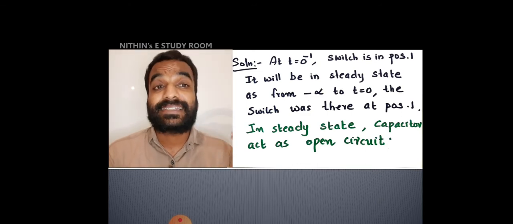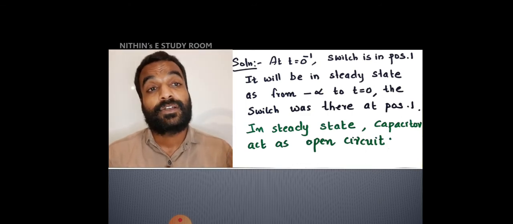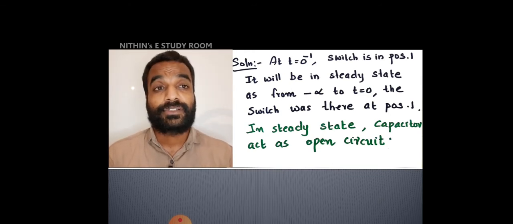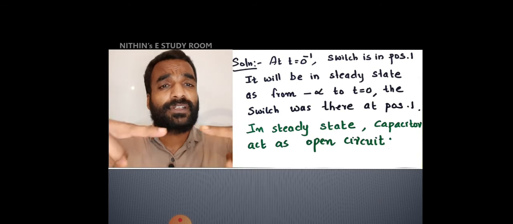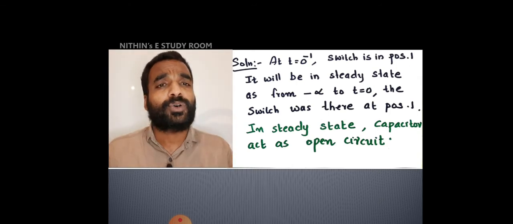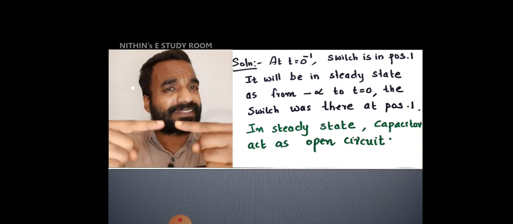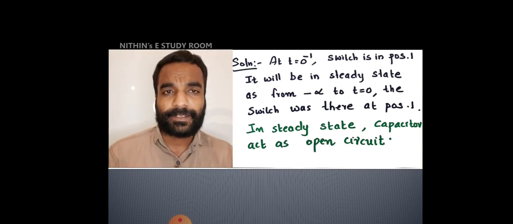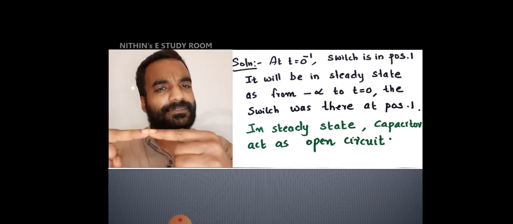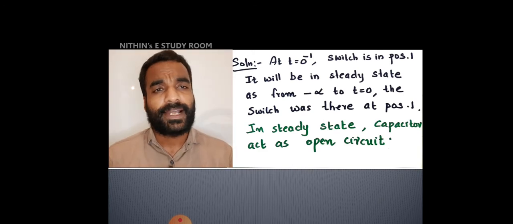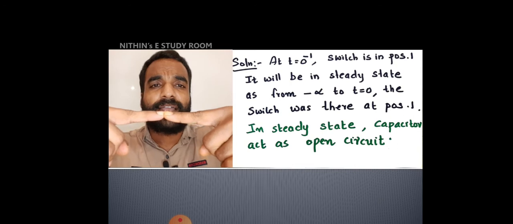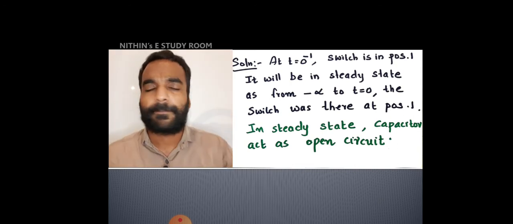It will be in a steady state, as from negative infinity to t is equal to 0 the switch was at position 1 for a long time. I don't know from what instant this connection started, but when I was looking, the switch was at position 1 for a long time. And at the present instant t is equal to 0, I am going to disconnect from 1 and move to a new position.